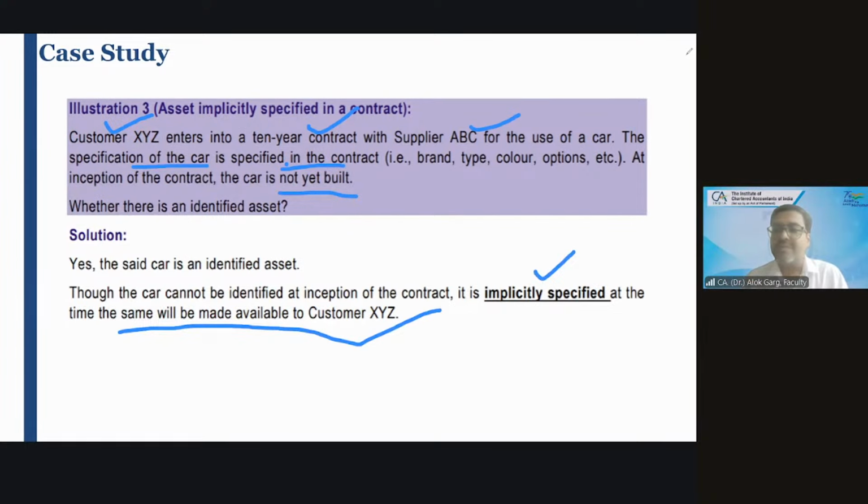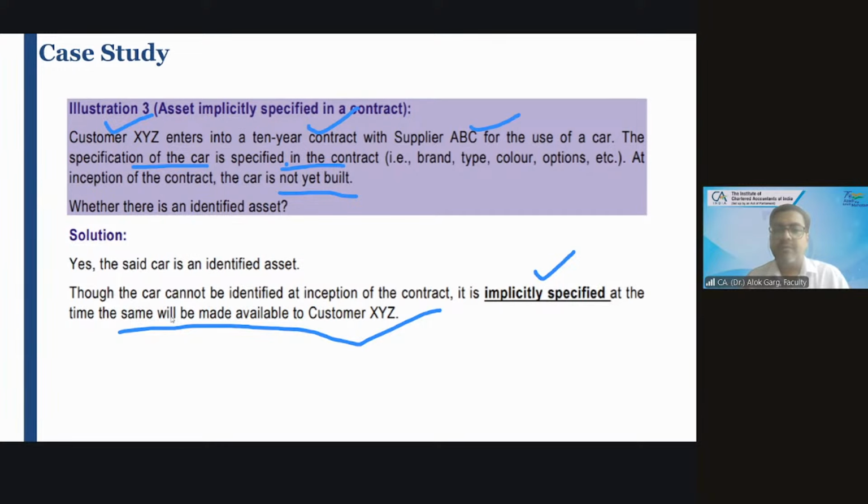Because the make, model, brand, type, color, options, automatic, manual, everything is written. If it does not match the expectation written here, then of course the lessee will not take the car. So it is implicitly identified in the contract and it will be available at the time the lessee gets the car.